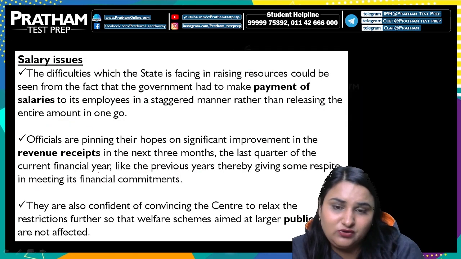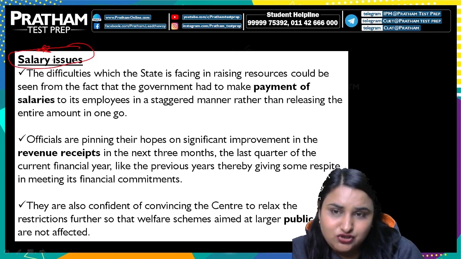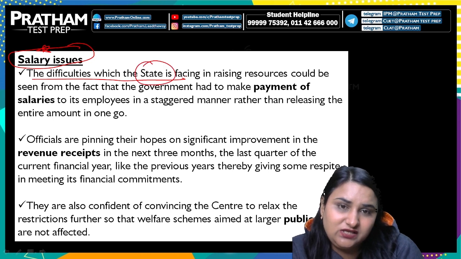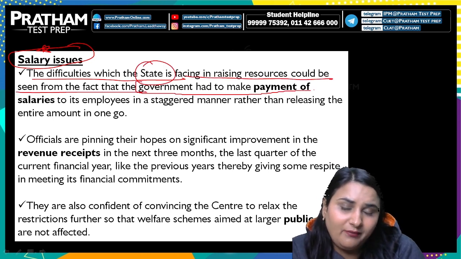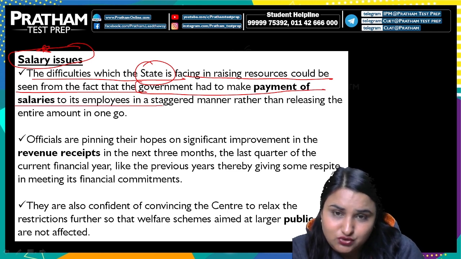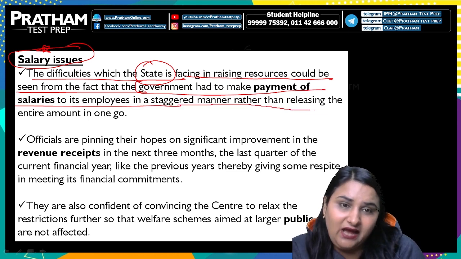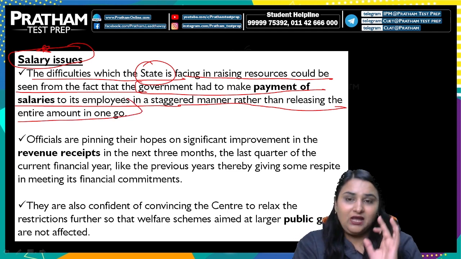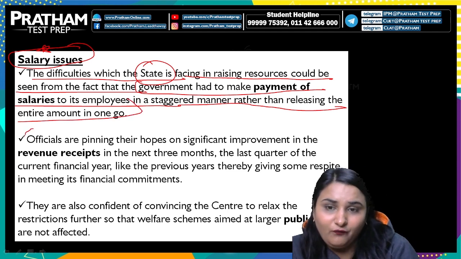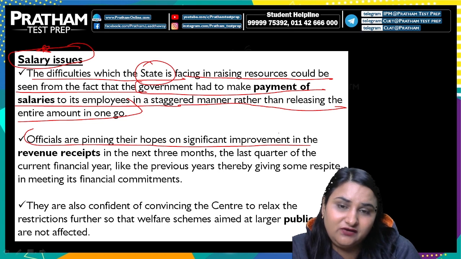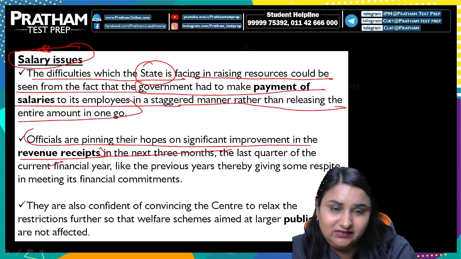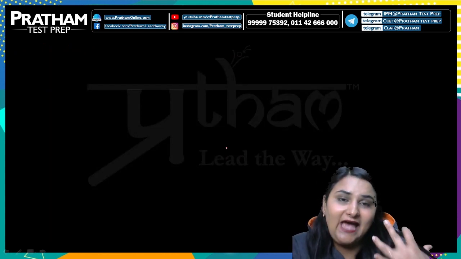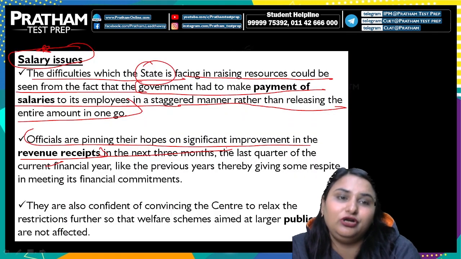So you need to focus on these things. Now we talked about the salary issue, so what exactly is this issue? The difficulty which the state is facing in raising the resources could be seen from the fact that the government had to make payment of salaries to its employees in a staggered manner rather than releasing the entire amount in one go. Officials are also pinning their hopes on a significant improvement in the revenue receipt in the next 3 months so that they can handle the situation, and this can be used for the public good only.